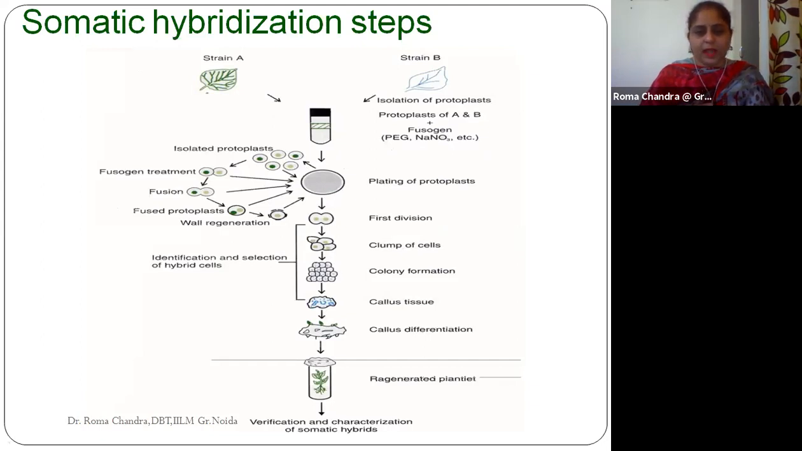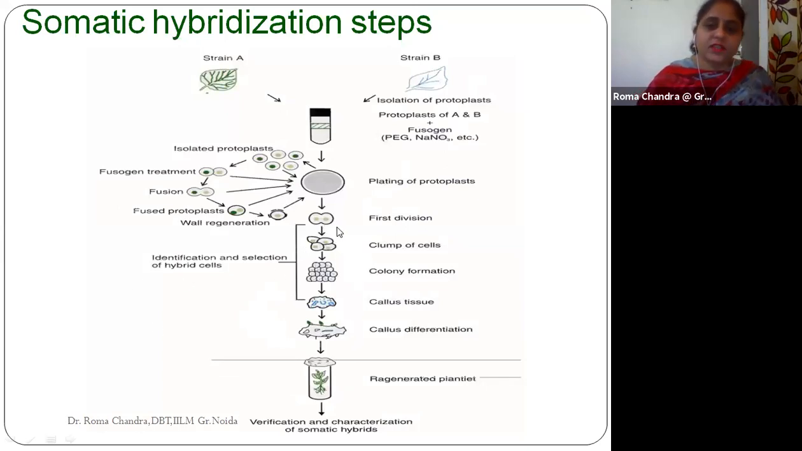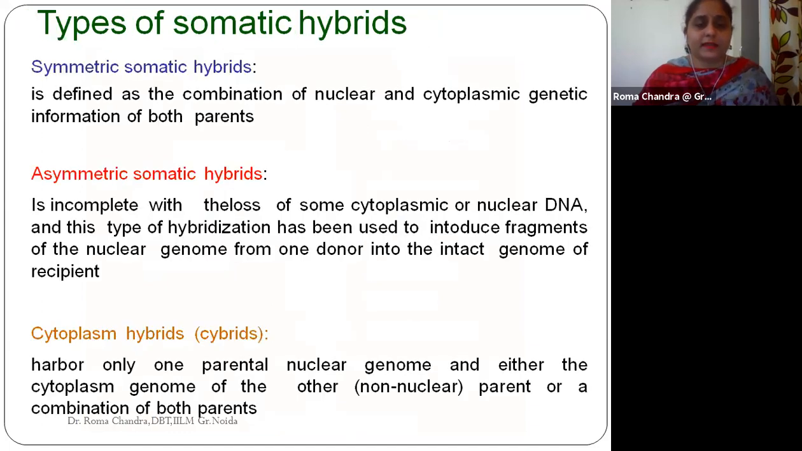The nuclei also get fused together. First the cytoplasm will be fused, as you can see here: cell fusion, and later on nuclear fusion takes place. So we have the hybrid cell. Here you can see the first division, the clumping of cells, colony formation, and we will have a callus tissue. Callus differentiation will take place, and after regeneration of the plantlet, we can verify and characterize our somatic hybrid. Okay, so this is the detailed process of somatic hybridization.